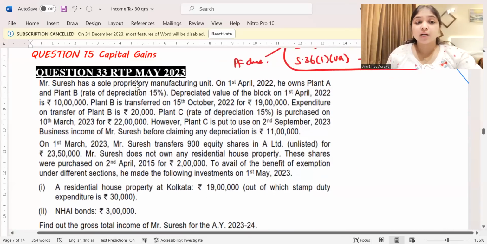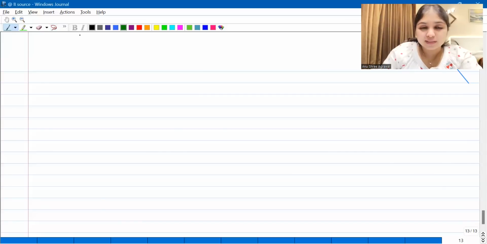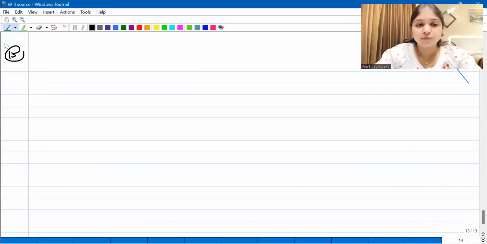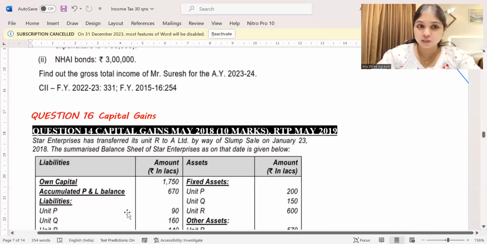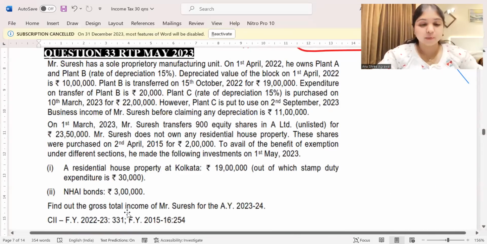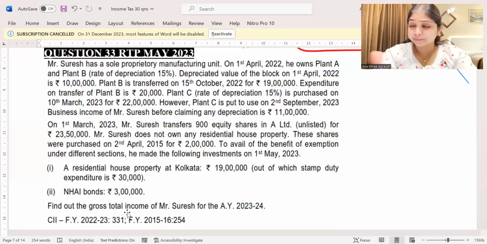Okay, so with this, we are closing the PGBP important 3 questions. Now I'm taking you to question number 15 and question number 16. I have 2 questions for you here from the capital gains chapter. The first question from the capital gains chapter will be about your discussion regarding the exemptions.